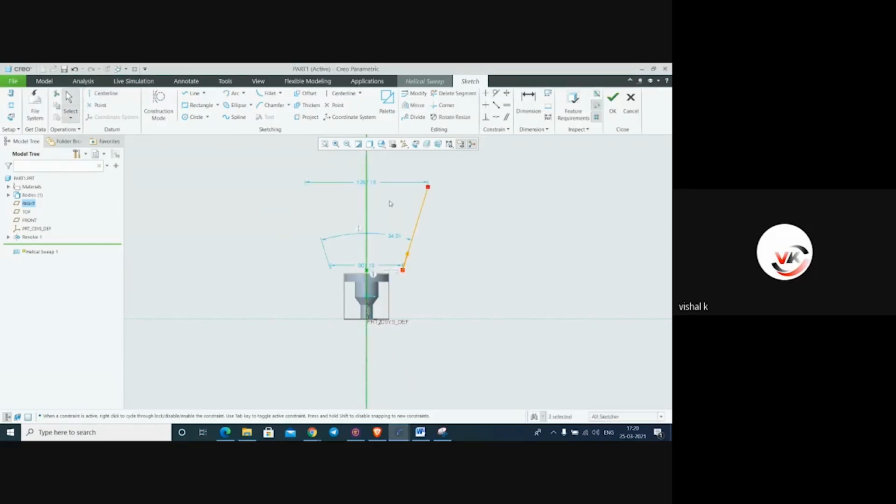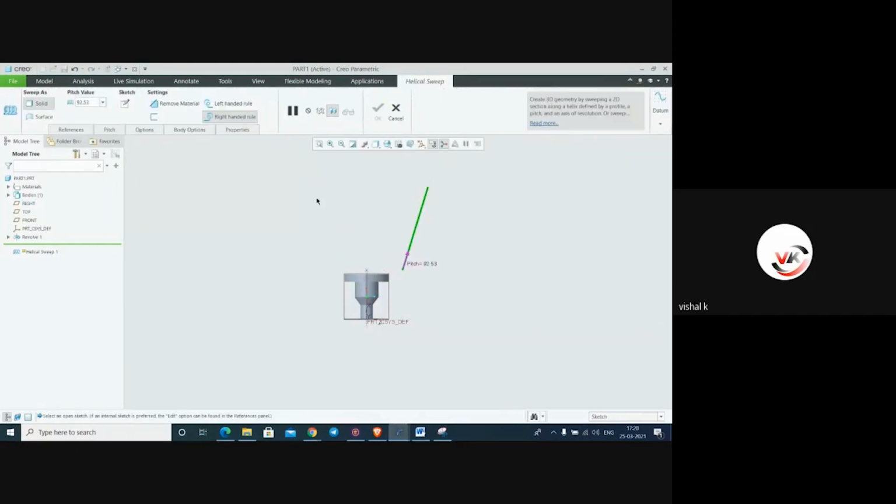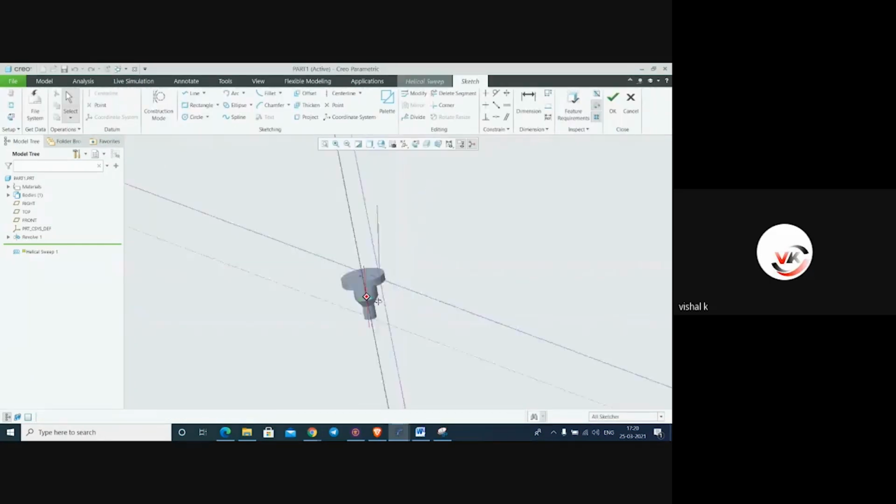This is the center line of the spring. OK. Then make a sketch wire diameter.